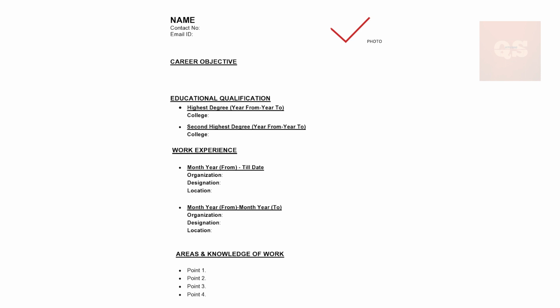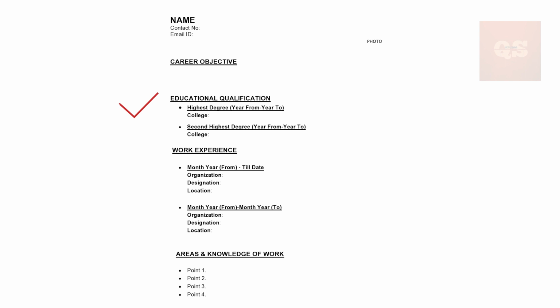It is always included on the right side of the first page of your CV. It should be a professional, formal type of photo with a white background. Your social media type of photos is a big no. It should be in formal attire. So make sure that it is a professional one. Now let's start the body of your CV.